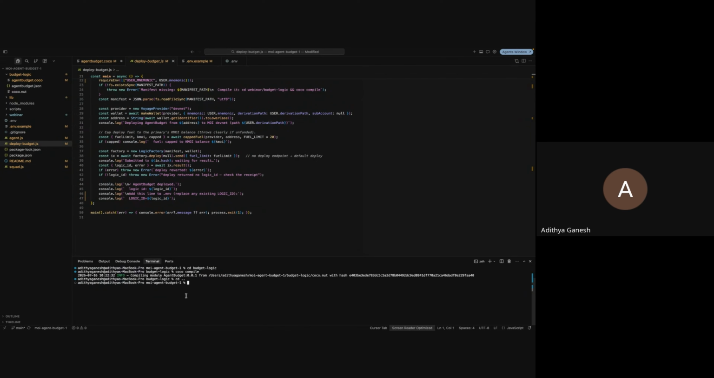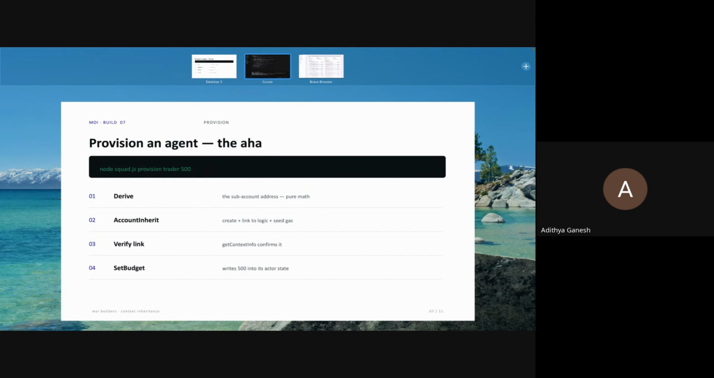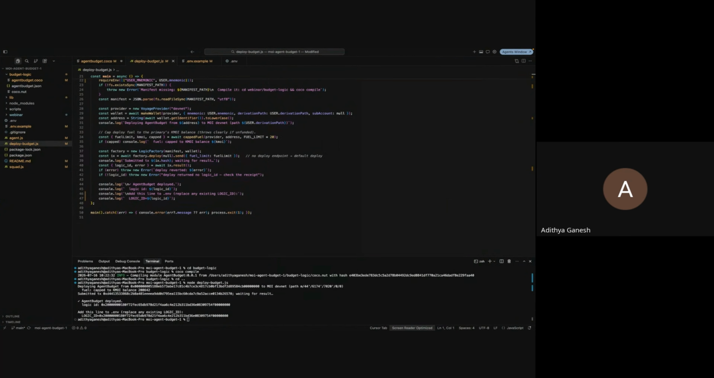So I'm going to hit node deploy.js. Just give it a sec. Yep, perfect. It's been uploaded. I'm going to stop sharing my screen just for a second while I switch.